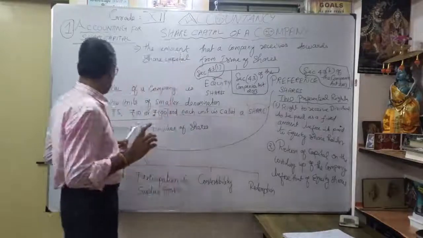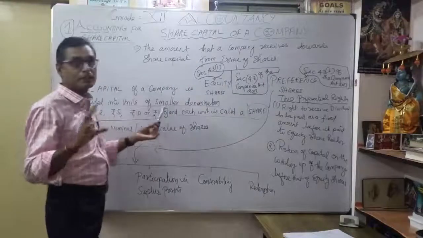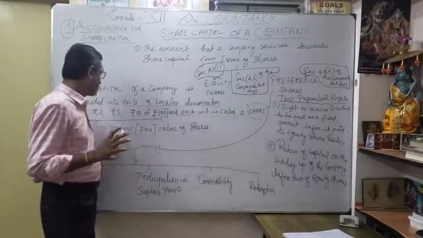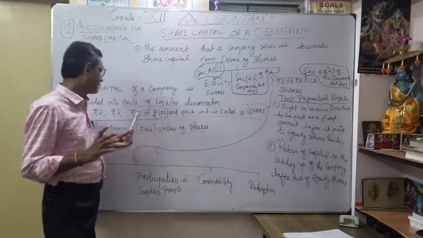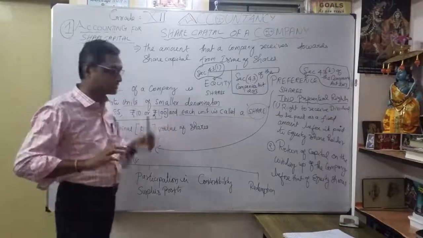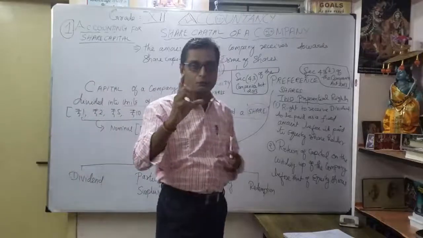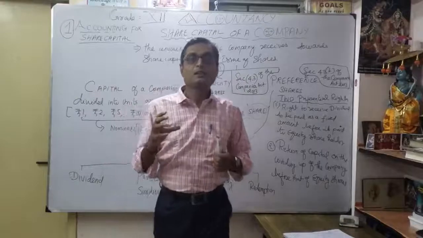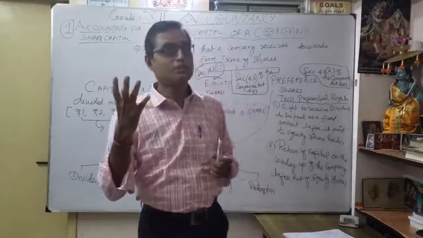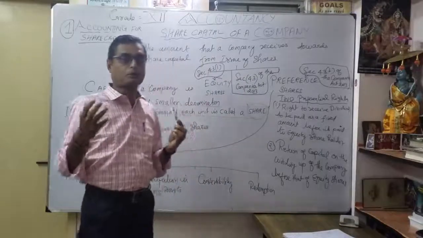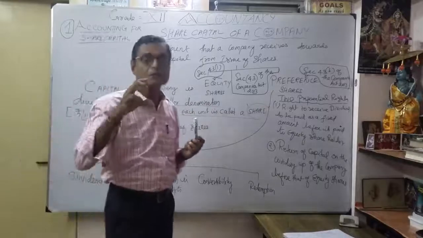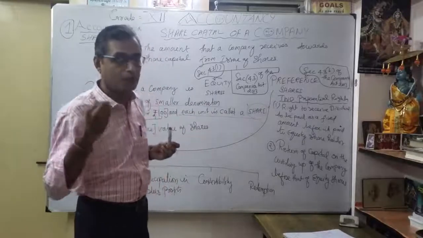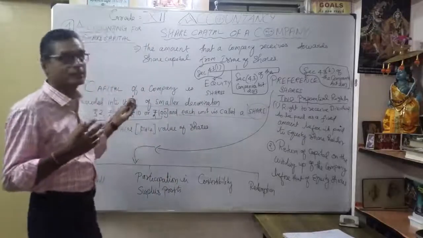Maybe the 10 rupees, we will say, is called the nominal value of shares or face value of shares. For example, if one unit is 100 rupees, that is called the nominal or face value of the share. Maybe 5 rupees or 10 rupees, that particular unit is called the face value or nominal value of the share. So you understood the meaning of the share.